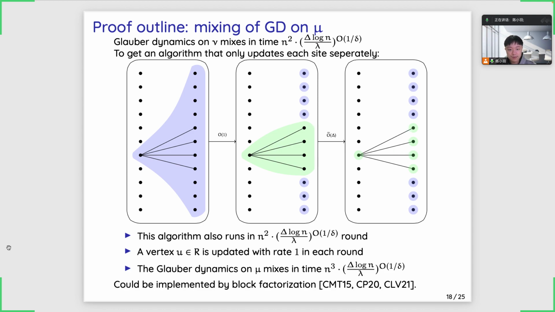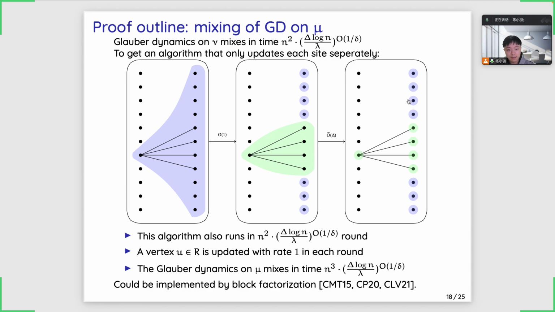Since this algorithm updates each site separately, we could compare it with the Glauber dynamics on mu directly by comparing the update rate on each vertex. In each round of this algorithm, the update rate for every vertex on the right is about 1.